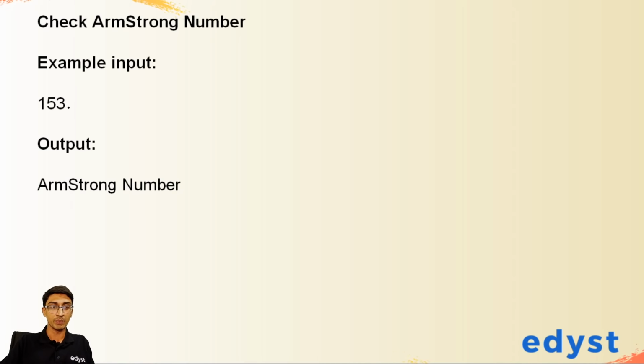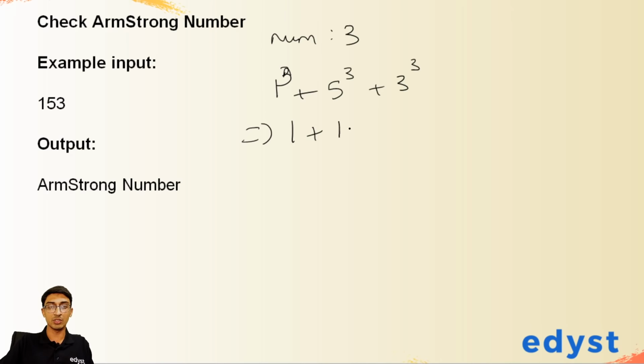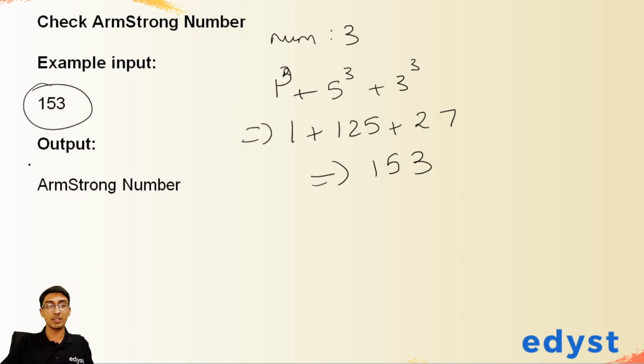What do I mean by this? We have over here the number 153. How many digits are there? The number of digits is 3. What this question says is, if I do 1 raised to 3 plus 5 raised to 3 plus 3 raised to 3, what I'm going to get is 1 raised to 3 is 1, plus 5 raised to 3 is 125, plus 3 raised to 3 is 27. So 125 plus 27 is 152, plus 1 is 153. So I'm going to get 153, which is the same as our input.